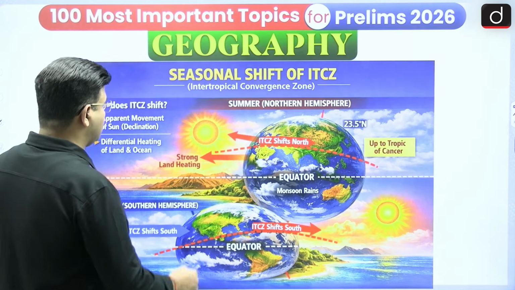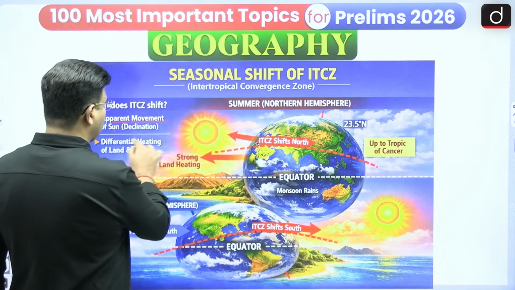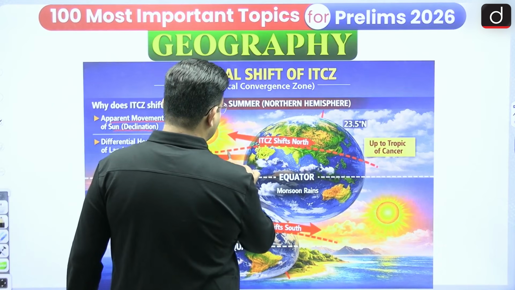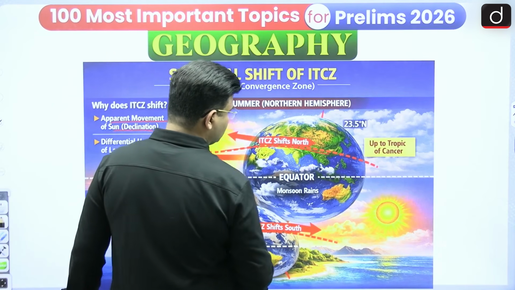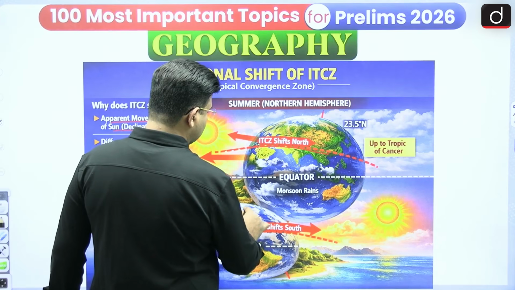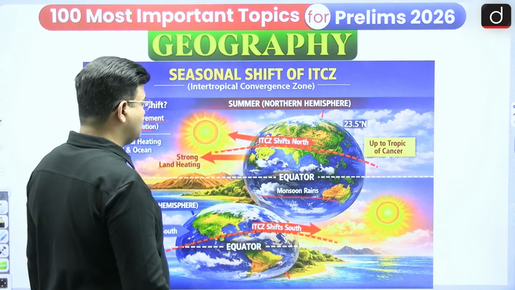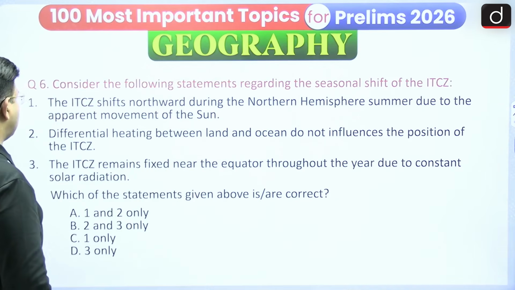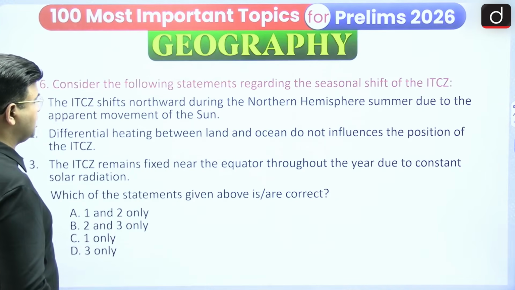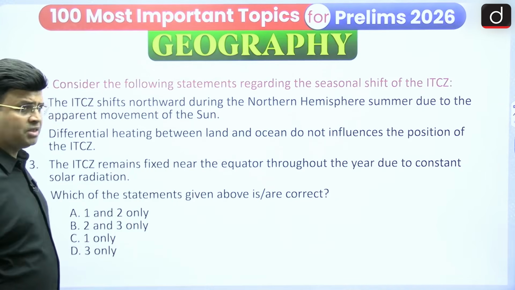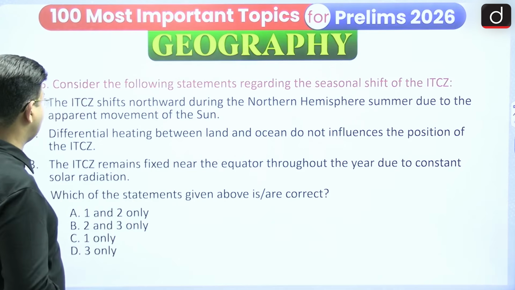So the ITCZ movement is an apparent movement. The ITCZ is sometimes in the northern hemisphere, when the sun is in the northern hemisphere, or it shifts to the southern hemisphere when the sun is in the southern hemisphere. So here we can say: consider the following statements regarding the seasonal shift of the ITCZ. I am talking about the seasonal shift of the ITCZ.